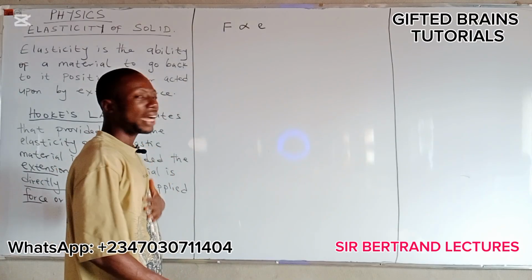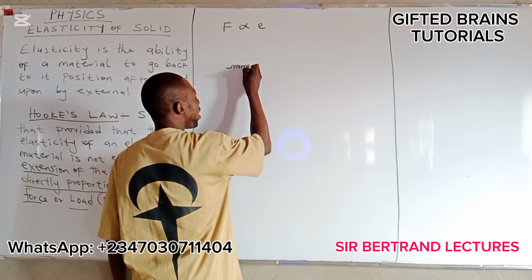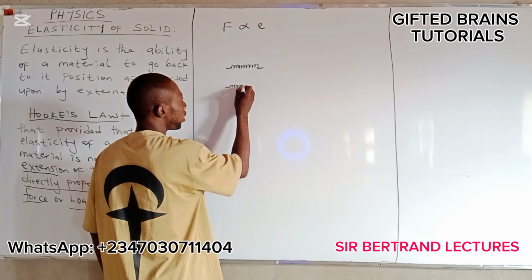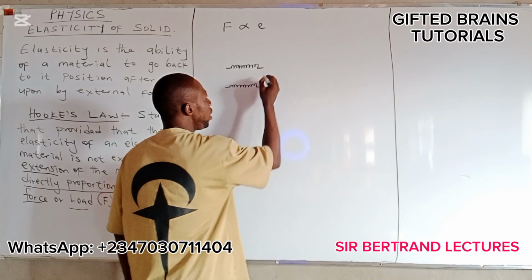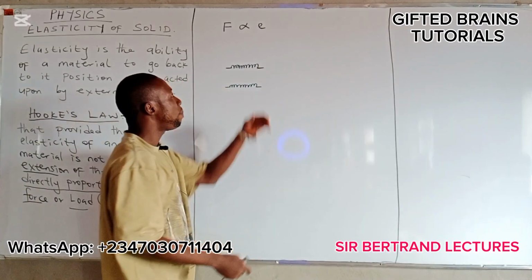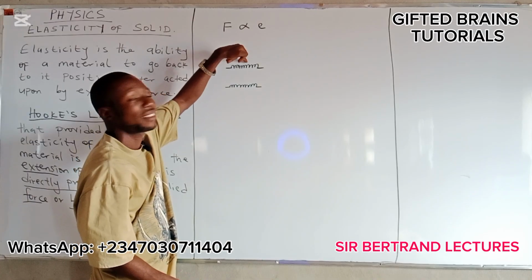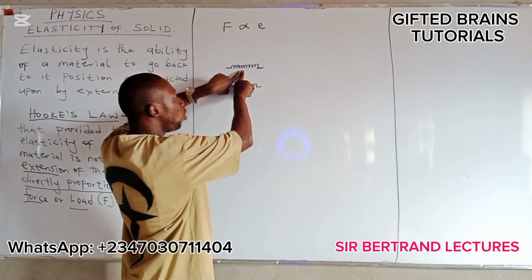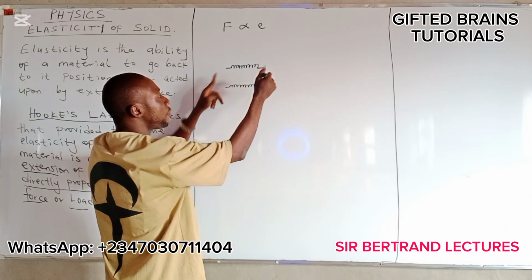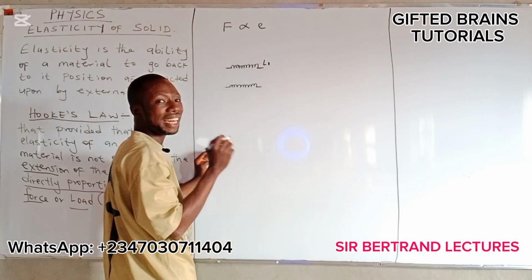Let's look at a spiral spring, for example. Here is a spiral spring. Here is another spiral spring. If you extend this by applying force on it, either by dragging it or by hanging an object of a given mass on the spring, it is going to increase in length. The actual length before you apply the force is known as L1, which means length 1.